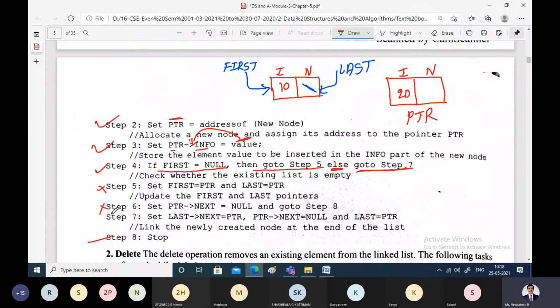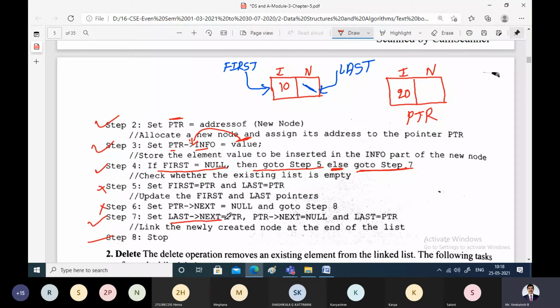Let us see what step number 7 says. What is our purpose? We have to take this and attach it to the existing node. That means this next pointer should point to this one. That's how we are going to attach it. So step 7 says: last pointer next should point to PTR.